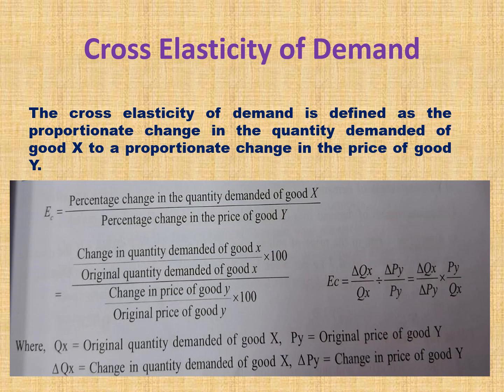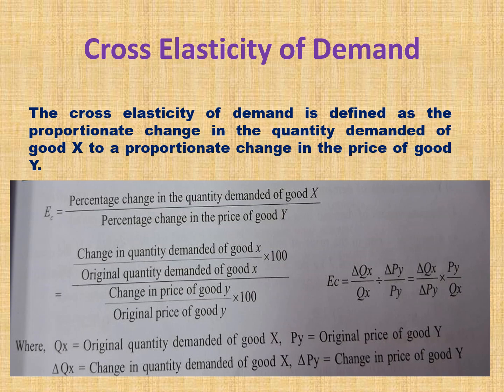So cross demand refers to the price of commodity X in relation to the quantity demanded of Y. When there are any changes in the price of good X, it leads to a change in the quantity demanded of Y, when X and Y are substitutes.